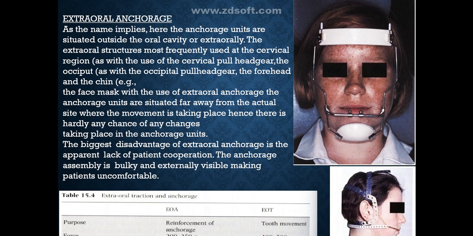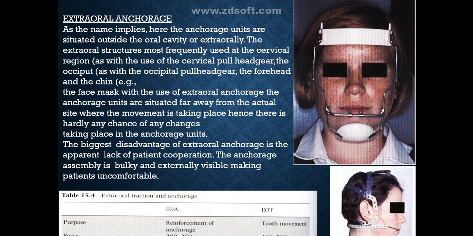Coming to extraoral anchorage, as the name implies, here the anchorage units are situated outside the oral cavity, or present extraorally. The extraoral structures most frequently used are the cervical region, as with the cervical pull headgear, the occiput region, as with the occipital pull headgear, and the forehead and the chin, for example the face mask. With the use of extraoral anchorage, the anchorage units are situated far away from the actual site where the movement is taking place, hence there is hardly any chance of any changes taking place in the anchorage units.